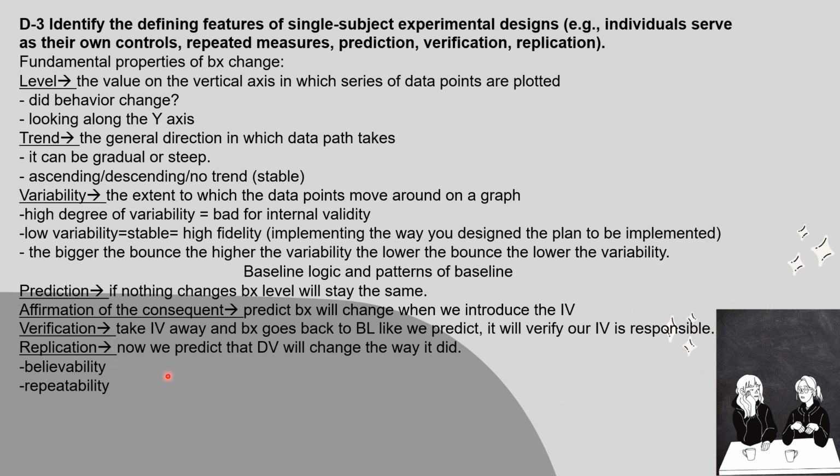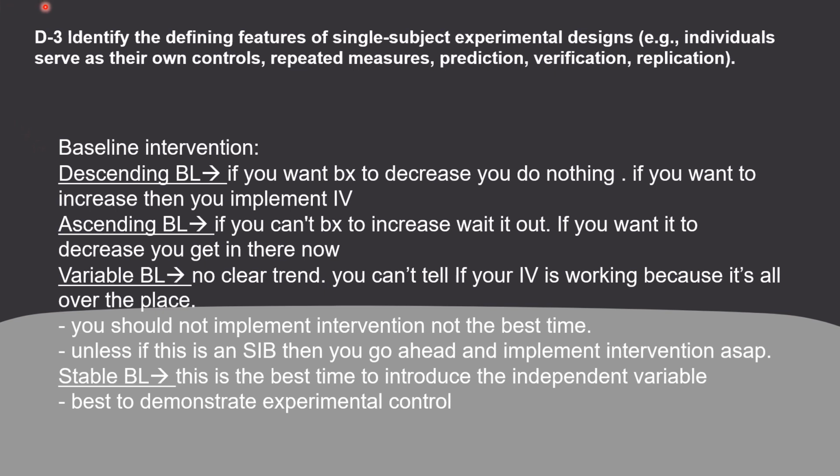And last, we have replication. Now we predict that the dependent variable will change the way it did. This allows us to have believability and repeatability. All right. Section D3 continued. Specifically, we're going to go into baseline intervention. If there's a descending baseline, if you want the behavior to decrease, you do nothing. If you want the behavior to increase, then you implement the independent variable. For ascending baseline, if you can and you need to increase the behavior, you have to wait it out. But if you want it to decrease, you get in there now.